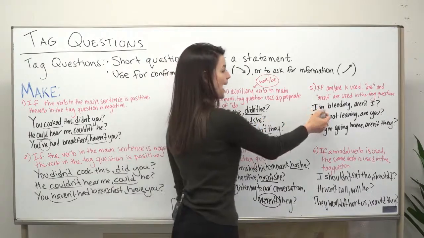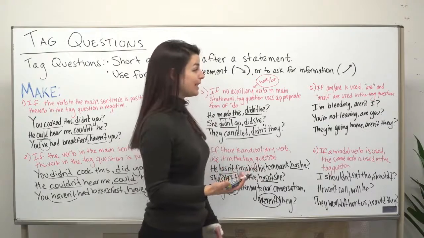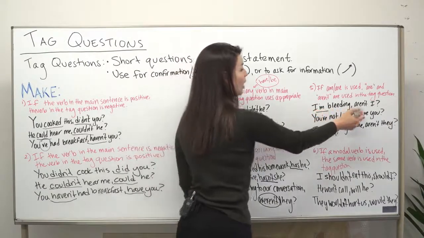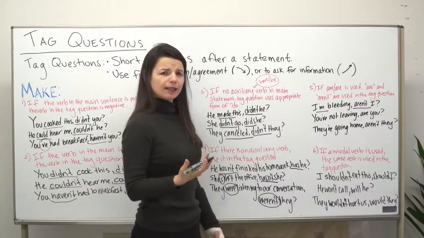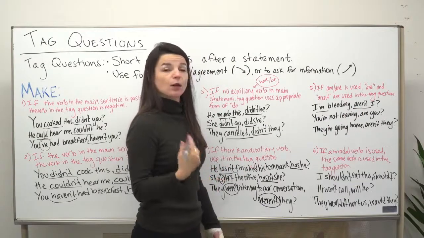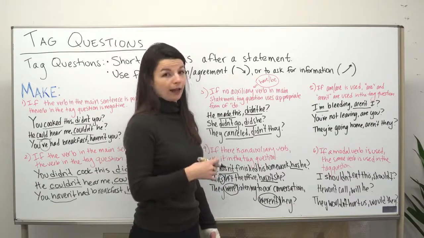So for example, I'm is the contracted form of I am. So I'm bleeding, I am bleeding. Aren't I? So again, the same positive and negative rule. I am bleeding. Aren't I? So we'll use the negative aren't here to match with the positive I am.